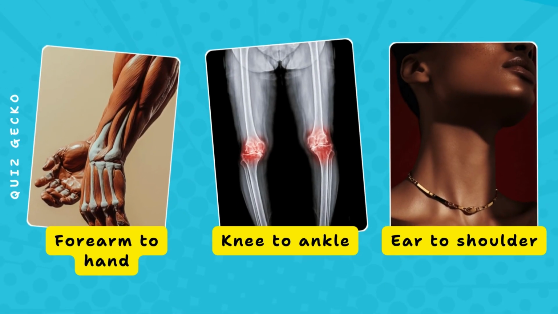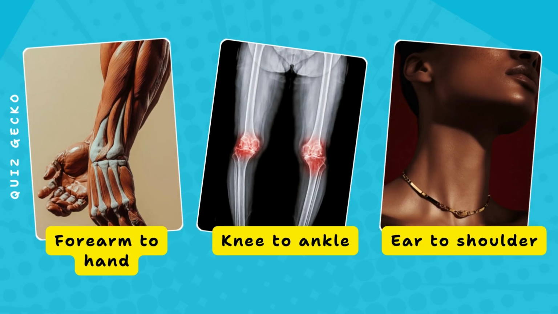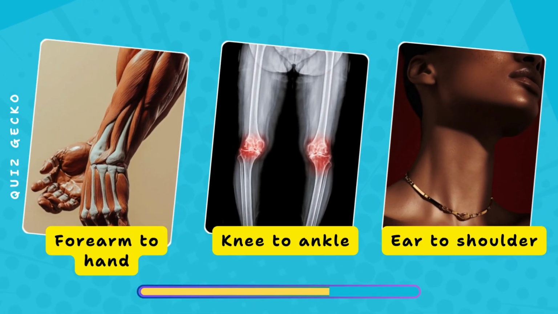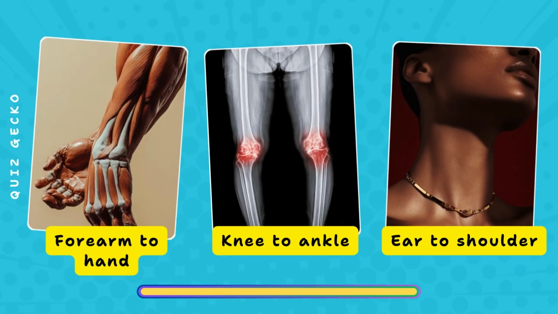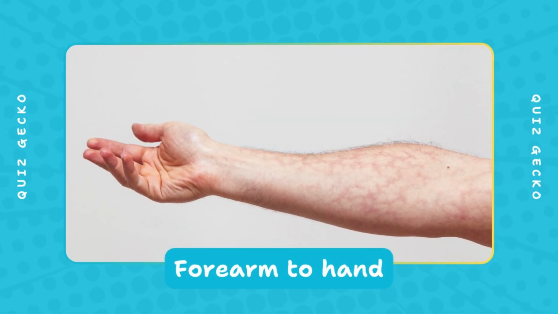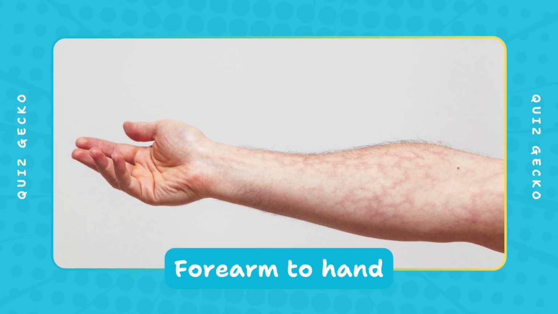Which part of the human body often shows golden ratio-like proportions? Forearm to hand, knee to ankle, ear to shoulder? The length of the forearm compared to the hand often falls close to the ratio 1.6.